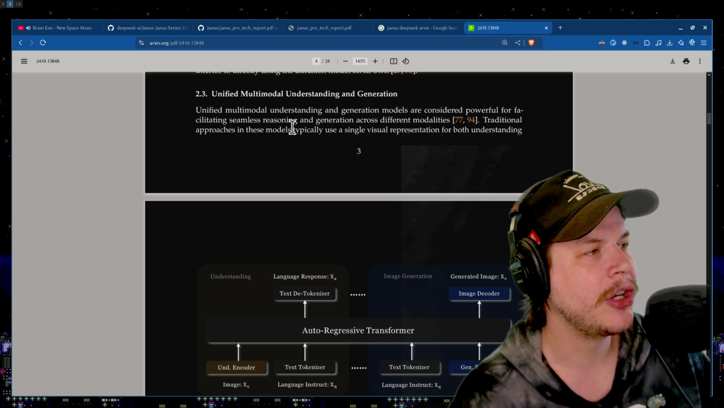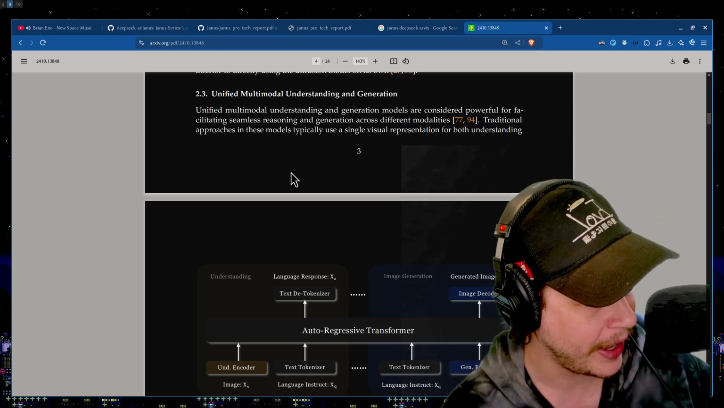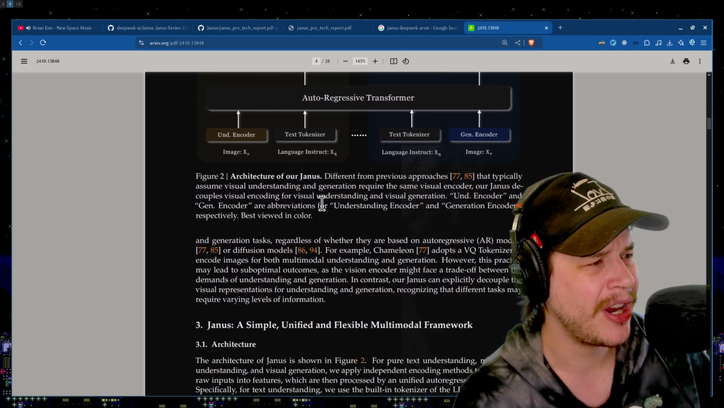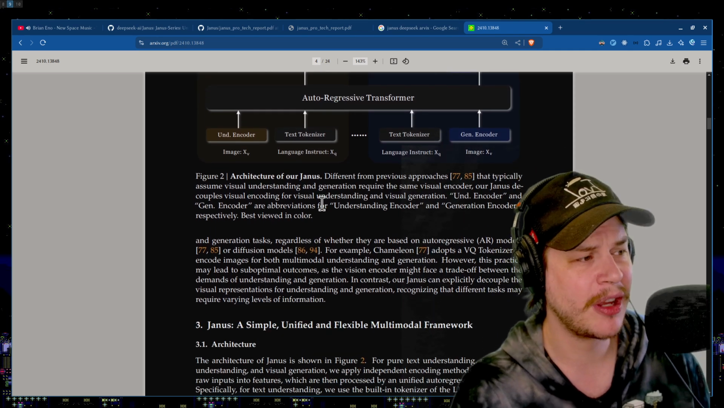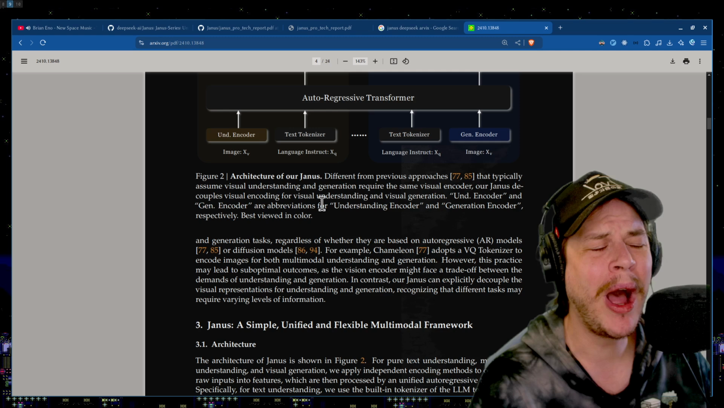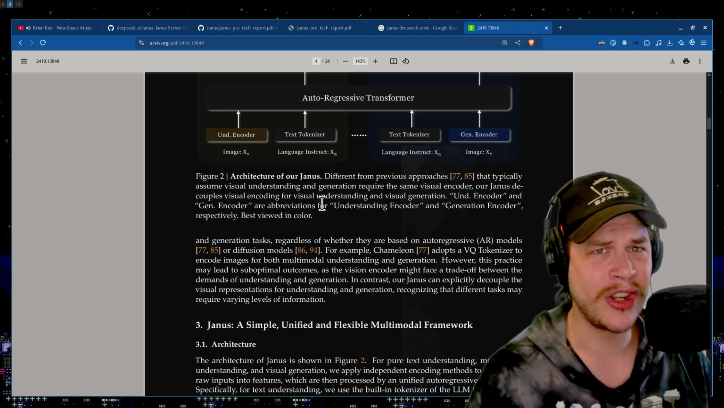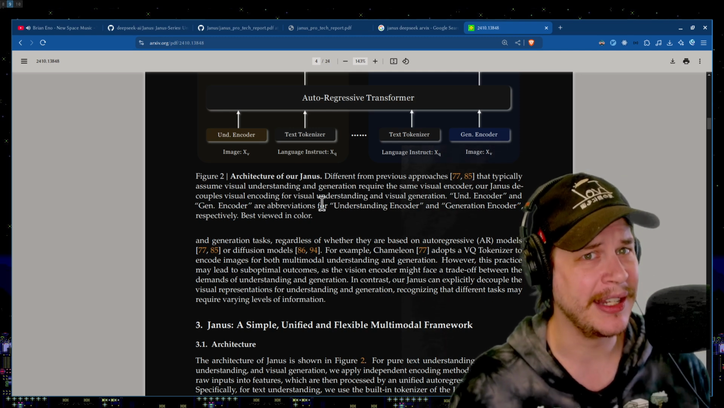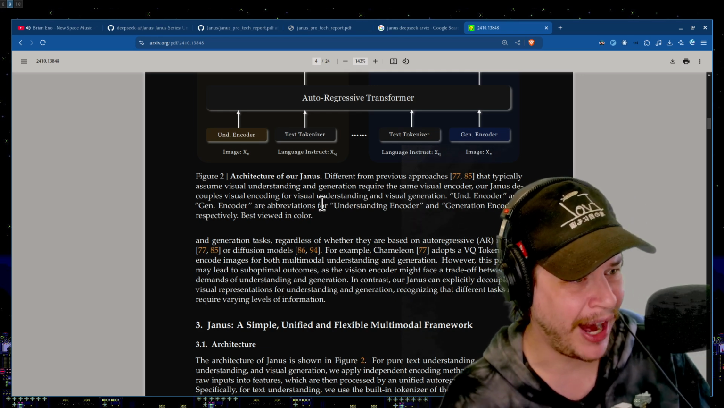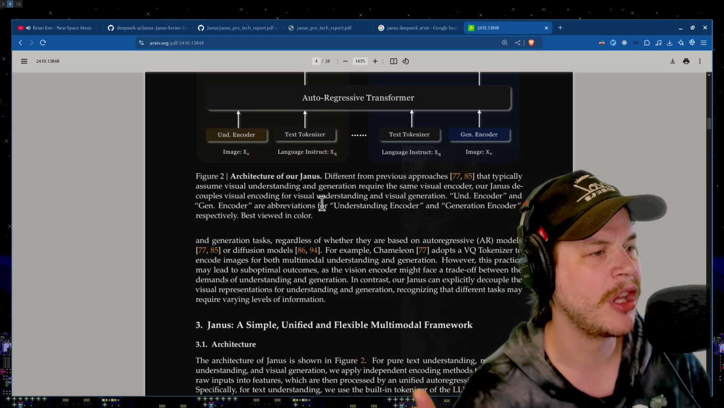Unified multimodal understanding and generation are considered powerful for facilitating seamless reasoning and generation across different modalities. Traditional approaches in these models use a single visual representation for both understanding and generation. However, we already know that it's not going to be the best. Chameleon adopts the VQ tokenizer to encode images for both multimodal understanding and generation. But why would you just use the VQ tokenizer to encode images for understanding and generation? We know that those are fundamentally different problems and they need different types of data. So this practice leads to suboptimal outcomes. The vision encoder might face a trade-off between the demands of understanding and generation.